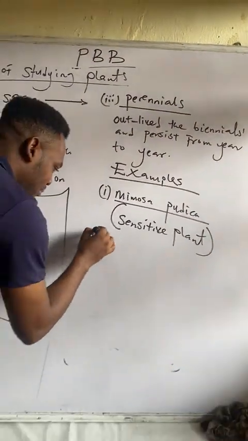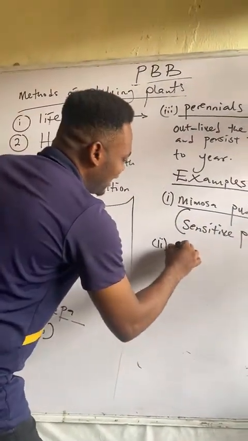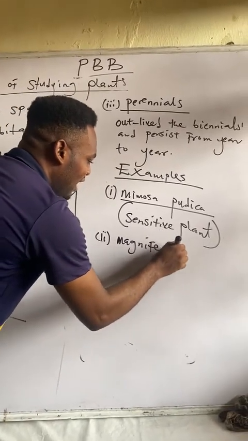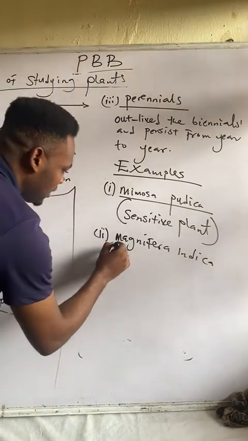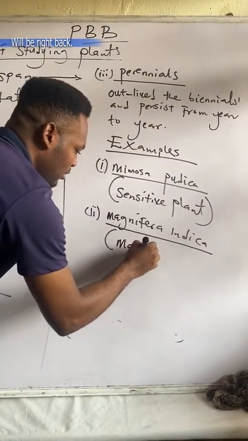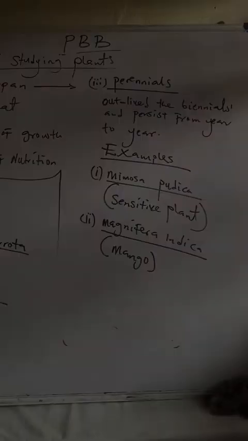Number 2 example, we have plenty examples here. We have the Mangifera indica, right? Mangifera indica, or we'll say it is what? Mango. Mango is Mangifera indica.